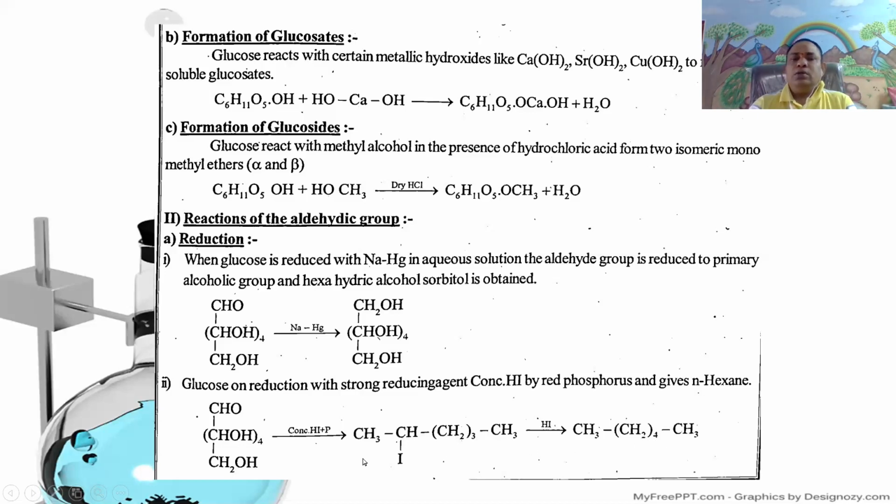This is the second reduction, in the presence of concentrated hydrogen iodide with red phosphorus. First it gives 2-iodohexane, and further reduction gives n-hexane. This reaction shows that in the glucose structure, 6 carbon atoms are linked through a straight chain linkage.